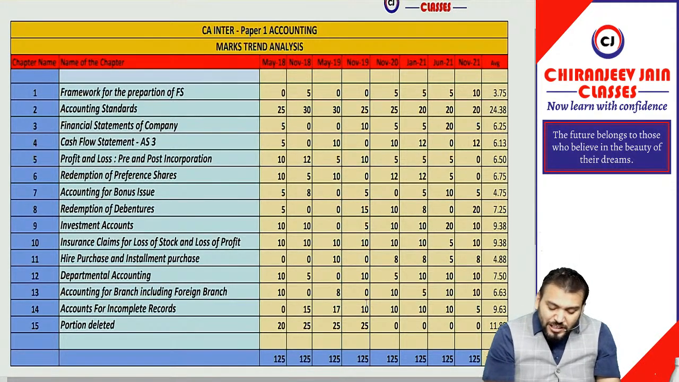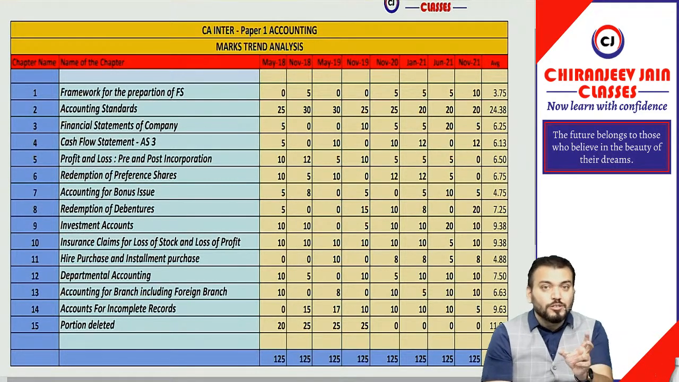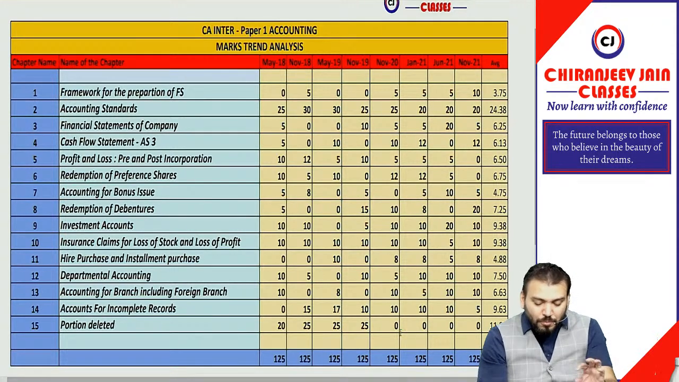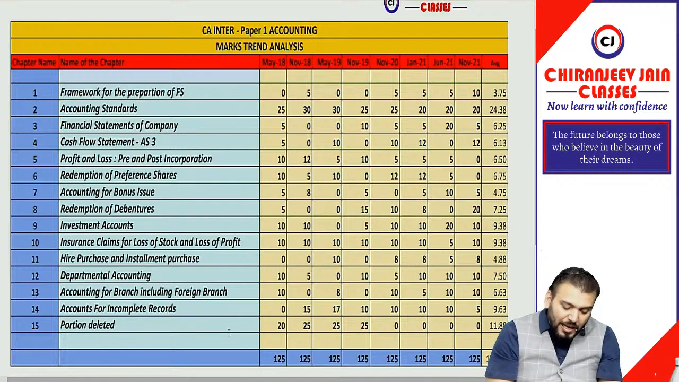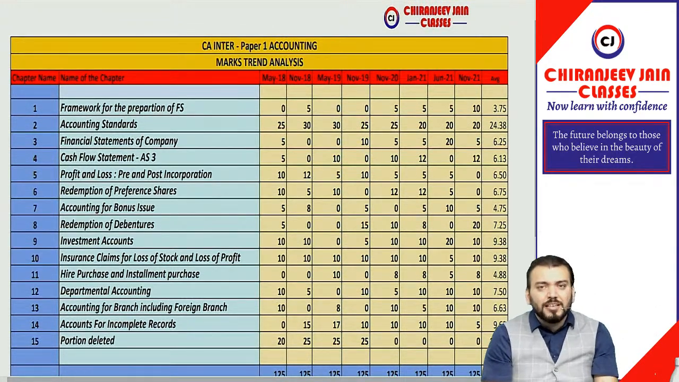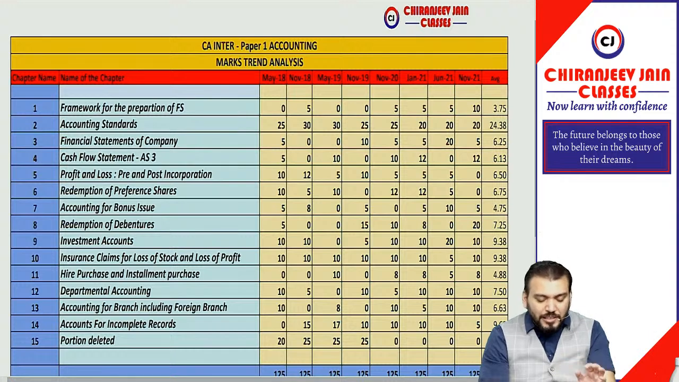Branch account, they normally ask a 10 marks question. So you can see branch and department together, 20 marks coverage will be there. Accounting for incomplete records, normally a 10 marks question will come. The portion deleted means previously there was partnership accounting, it has been deleted now.